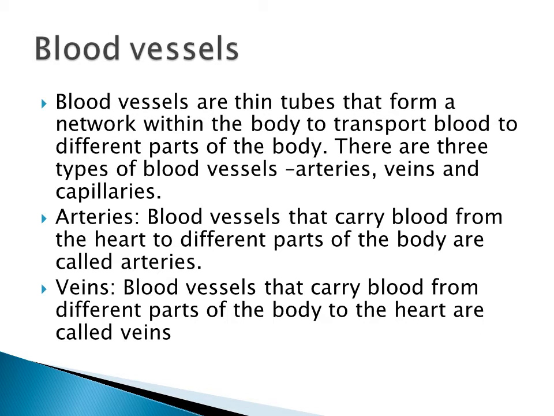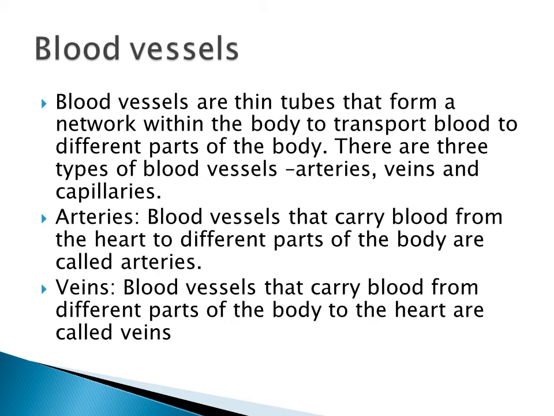Blood vessels are thin tubes that form a network within the body to transport blood to different parts of the body. Network means connections within the body. And what is the main function? To transport the blood to different parts of the body.